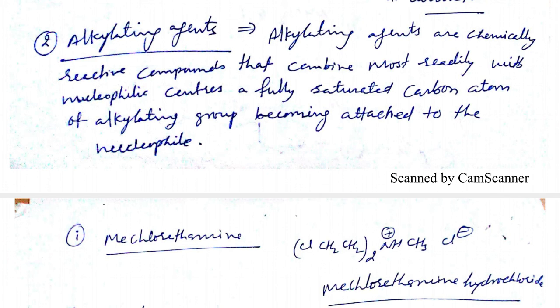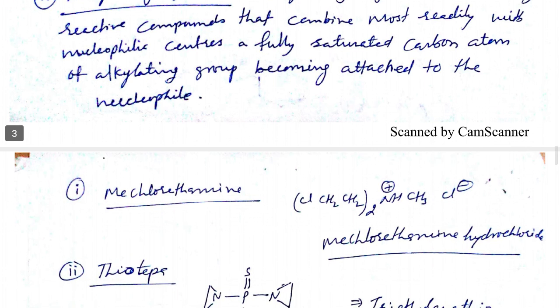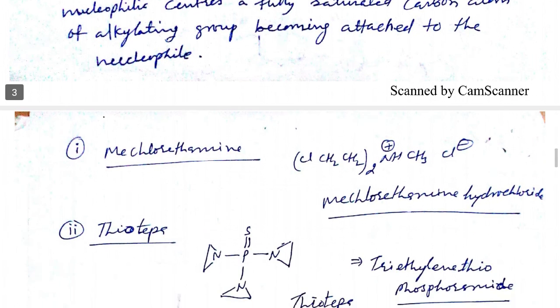So alkylating agents are chemically reactive compounds that combine readily with nucleophilic centers, a fully saturated carbon atom of the alkylating group becoming attached to the nucleophile. So they are the nucleophilic centers, and they may be attached with the nucleophile and alkylate it. So that is the alkylating part.